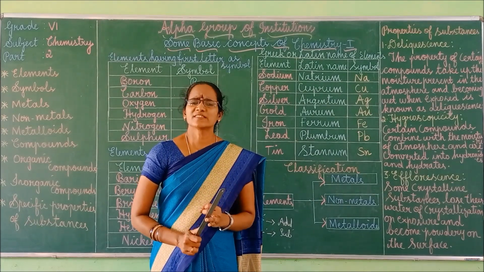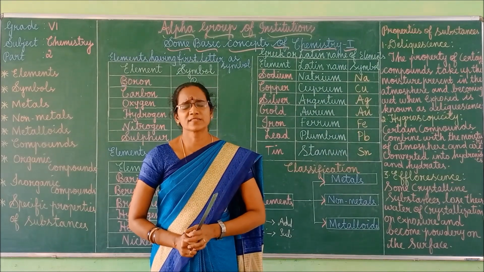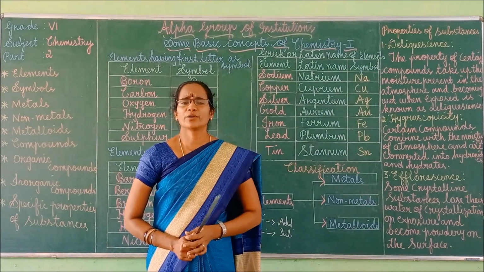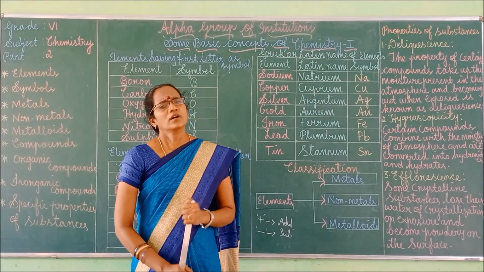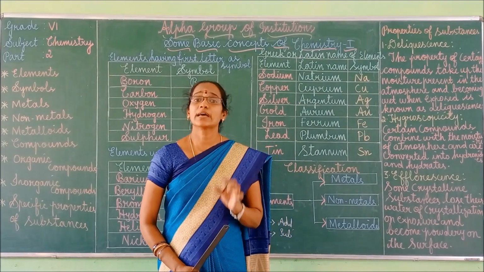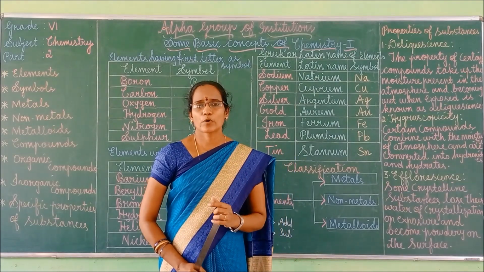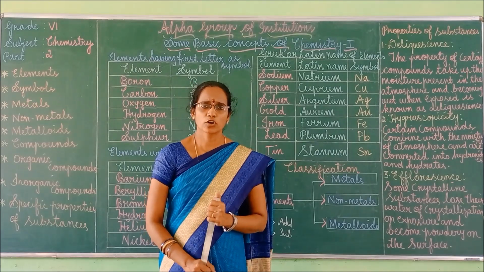Usually metals are shiny in appearance. The typical shine of the metal is called metallic luster. Metals have high melting point as well as boiling point. Metals have high density.